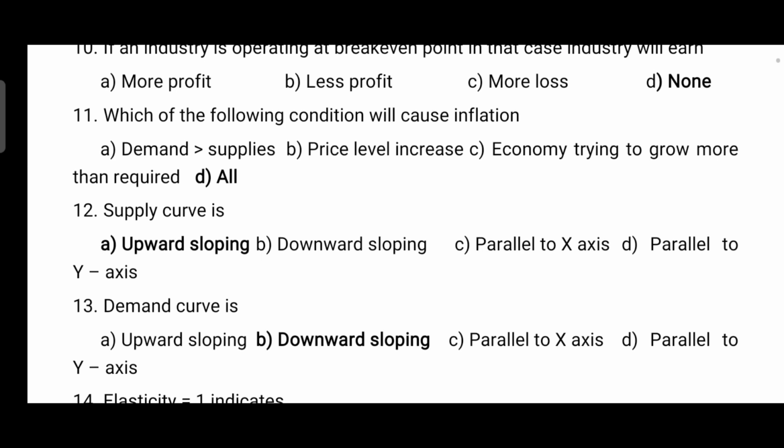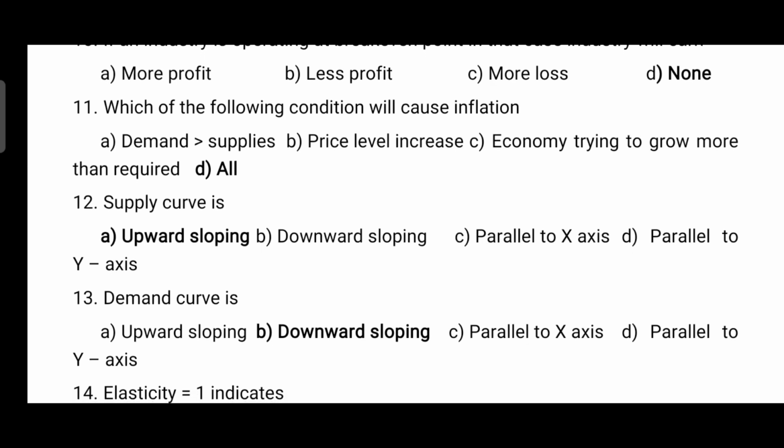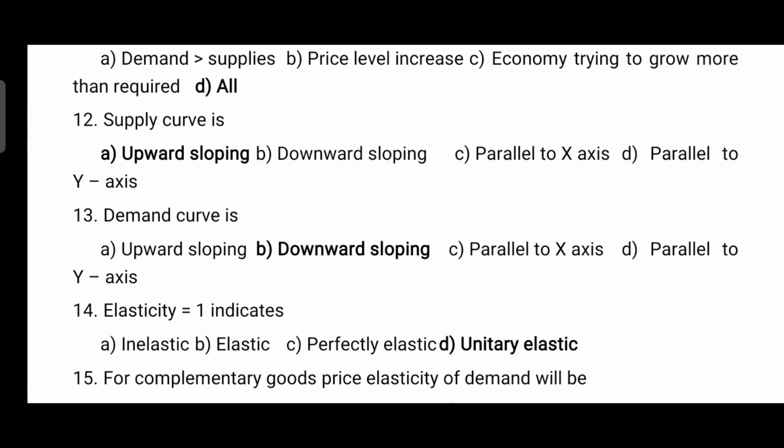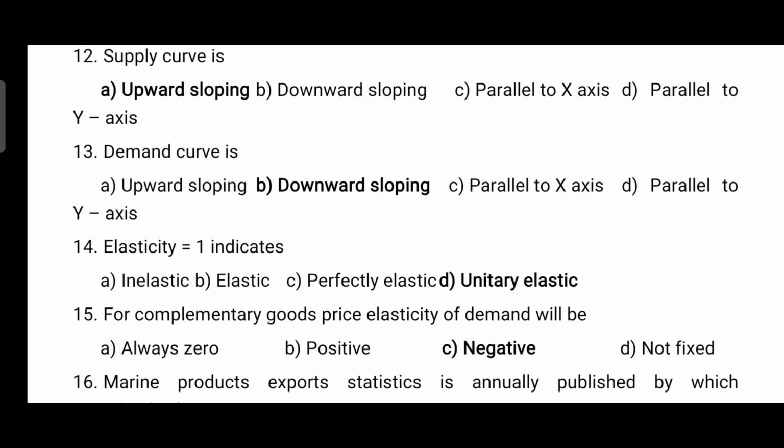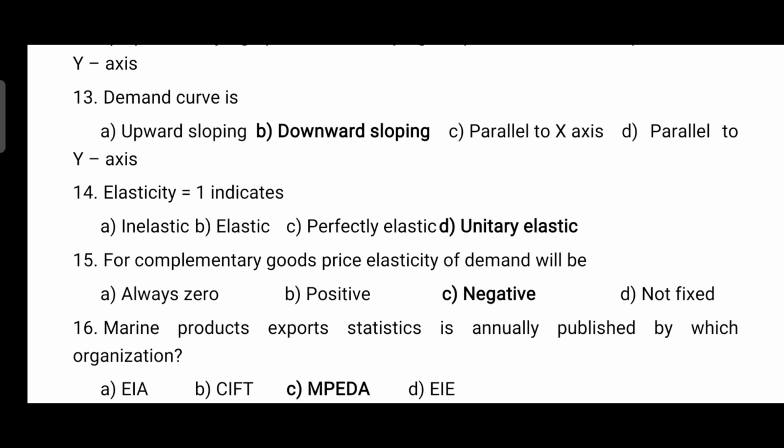Which of the following condition will cause inflation? So it is all, that is demand greater than supplies, price level increase and economy trying to grow more than required. Supply curve is upward sloping, demand curve is downward sloping. D for demand, D for downward. Okay, demand curve is downward sloping and supply curve is opposite to that of demand curve, that is upward sloping.